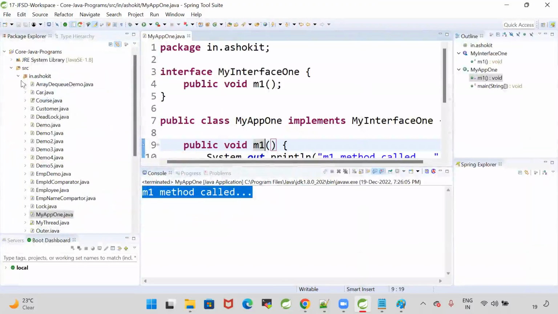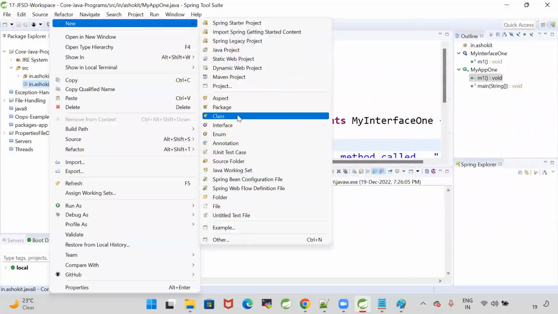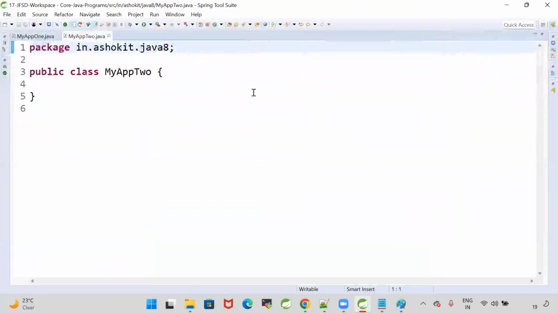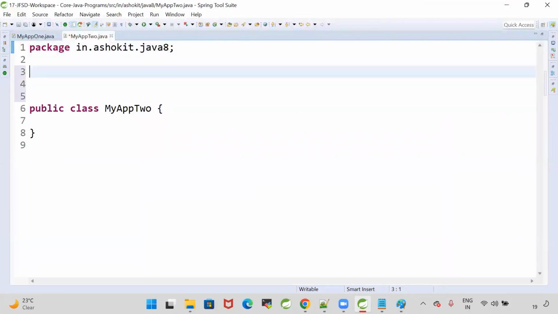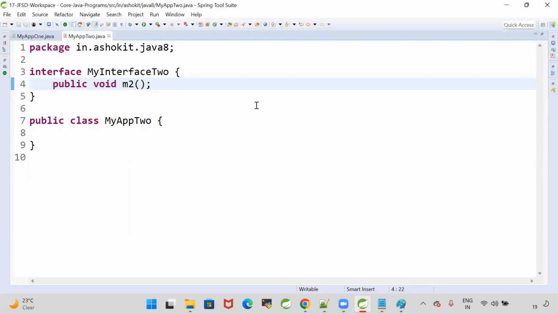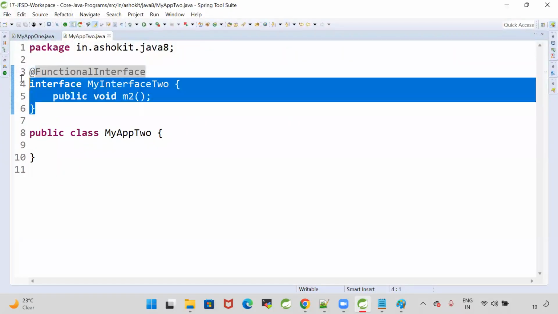Let me create one new program. It was created in the previous package, no problem. Here I'm going to create one more class, MyApp2. In this program, I will use lambdas. I'm taking one interface, MyInterface2, and in this interface I'm writing public void m2. So there is a method inside the interface. Can I call my interface a functional interface? Can I give that annotation? Is it a valid functional interface now?